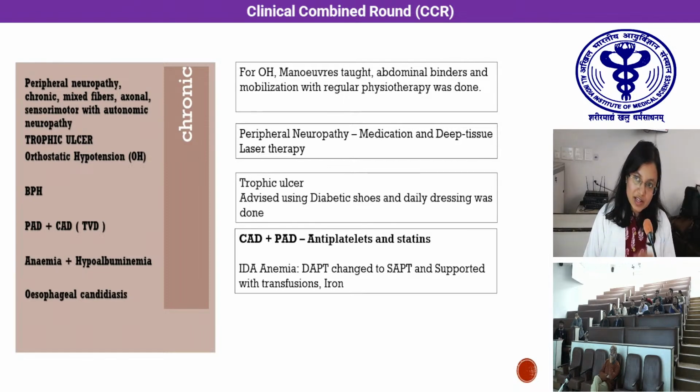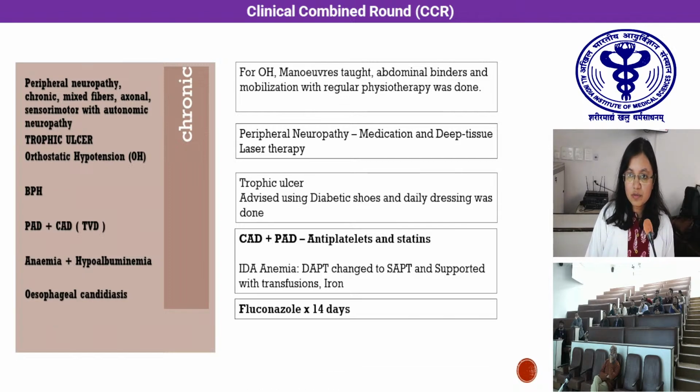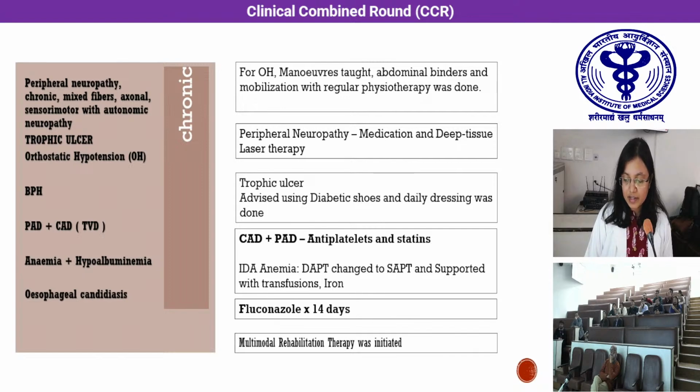As he was having iron deficiency anemia, we changed the dual antiplatelet into single antiplatelets, and he was supported with the transfusions and iron injections. Fluconazole was given for esophageal candidiasis, and this is how multimodal rehabilitation therapy was initiated for our patient.